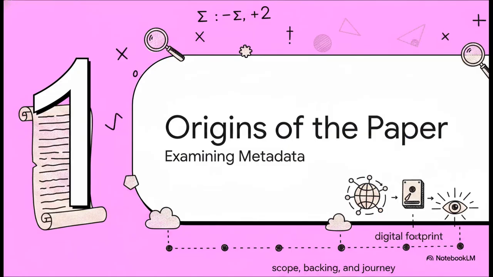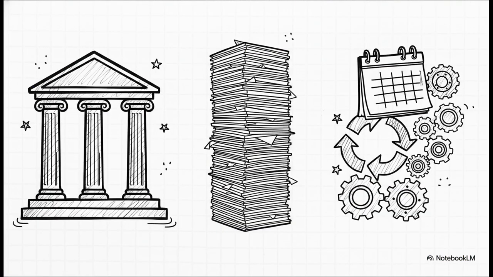All right, Section 1, Origins of the Paper and Examining the Metadata. Now, what's really interesting about this is that before we even read a single sentence, the digital footprint of this paper tells a story. First up, it's supported by the Simons Foundation. That immediately signals this is research backed by a major institution dedicated to pushing the absolute frontiers of basic sciences. Next, look at the scale of this thing, 38 pages. In pure mathematics, a 38-page proof is a seriously heavy piece of architecture.